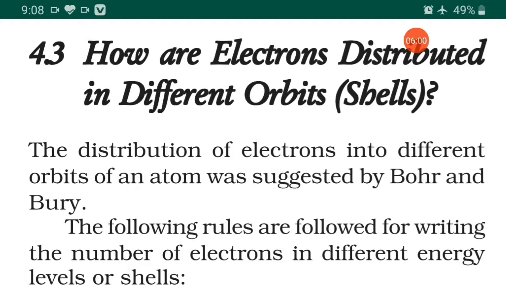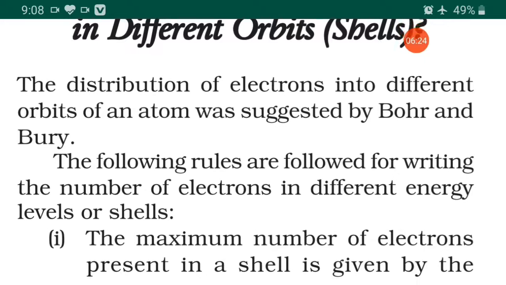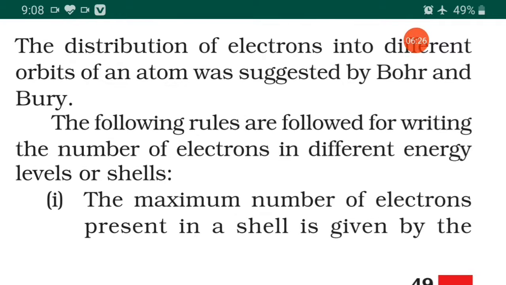So how are the electrons distributed in different orbits? The distribution of electrons in different orbits of an atom was suggested by Bohr and Bury. So that we have seen in our previous video, the Bohr's atomic model. And the following rules are followed for writing the number of electrons in different energy levels or shells.